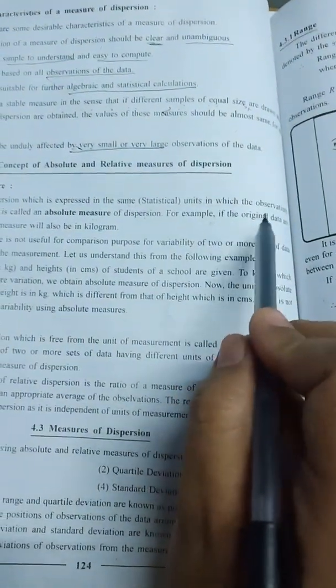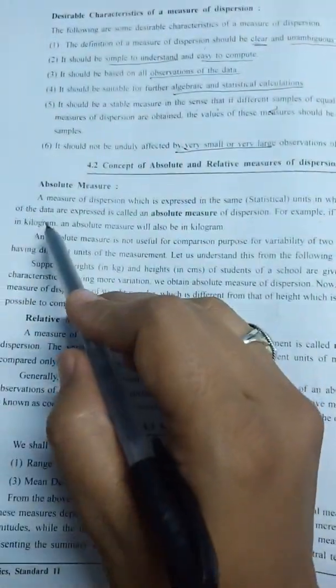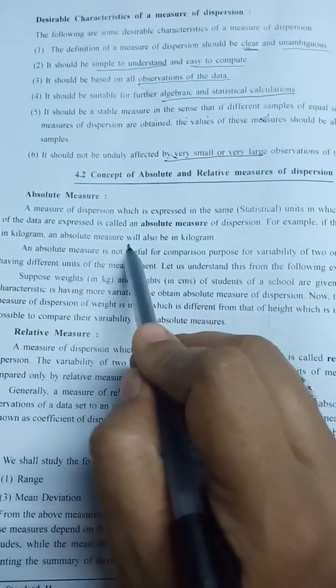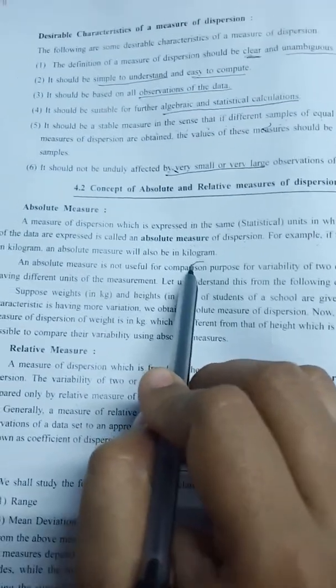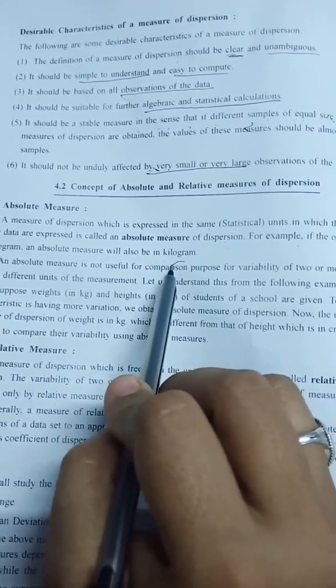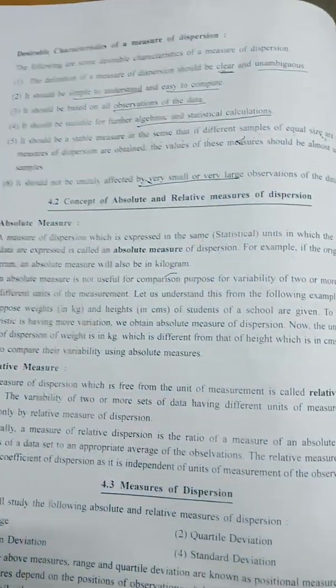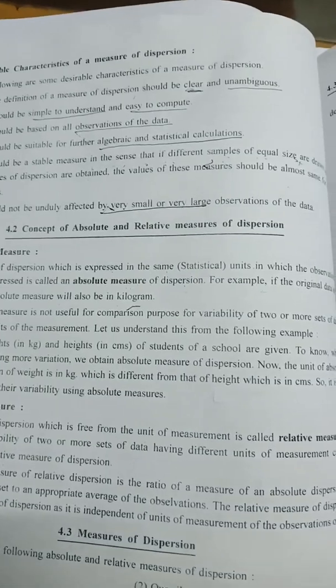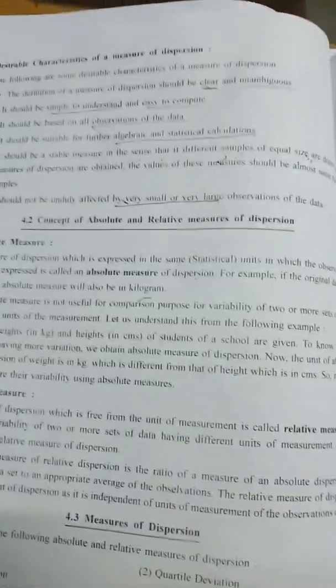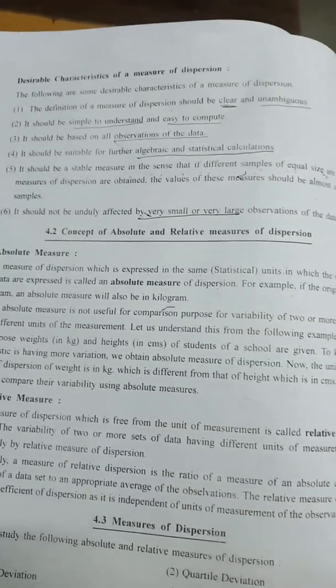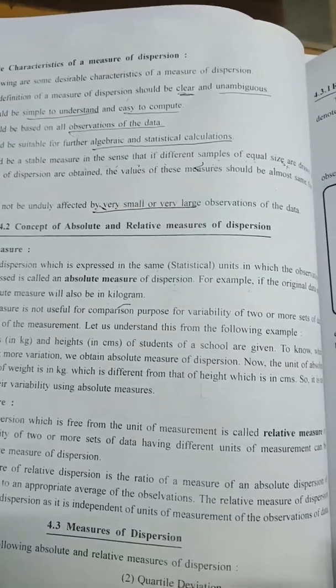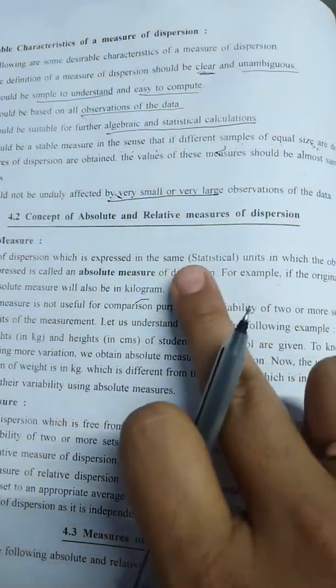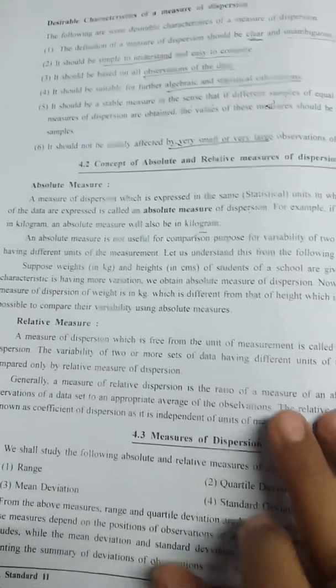For example, if the original data are in kilogram, an absolute measure will also be in kilogram. Either it is in liter, kilogram or milligram, and the answer is also coming in milligram or kilogram, then it is known as an absolute measure. The same unit should be there.